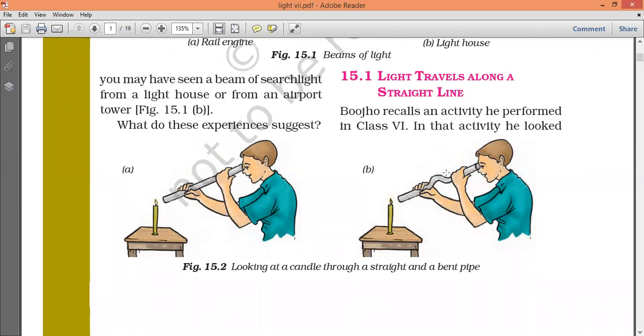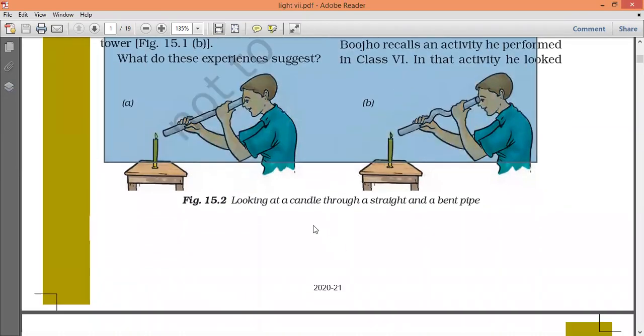But he is not able to see it through the bent pipe. Why? Here the light is there, and these light rays travel like this in a straight line. Here it is bent, so they are not in a position to travel. By this way, you can conclude that light travels along a straight line. These are the examples.